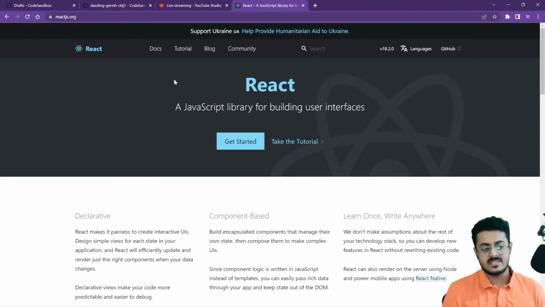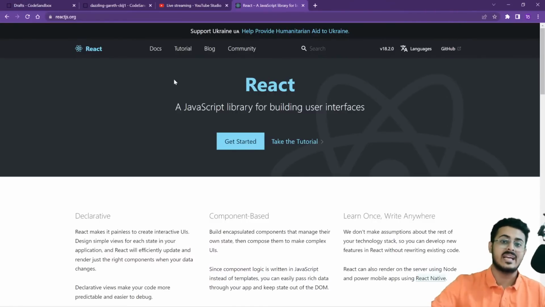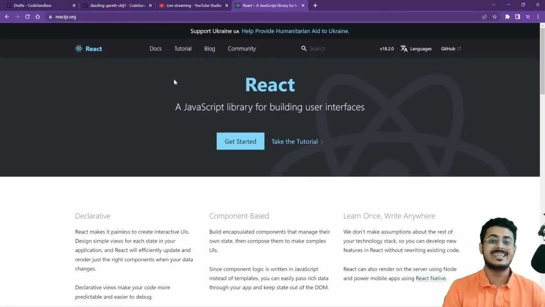Now, as we have previously discussed in yesterday's class as well, React is currently the most used front-end web development framework in the entire industry. That makes it a very good technology to learn because it increases your chance of getting accepted in a company, because most companies are using React at the end of the day.